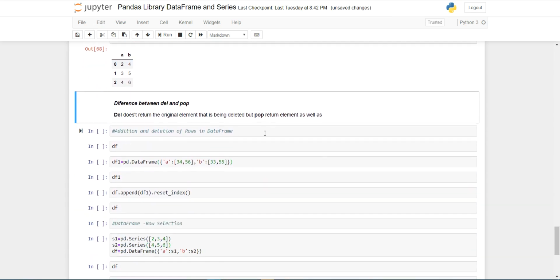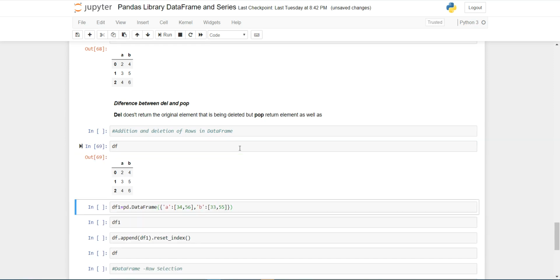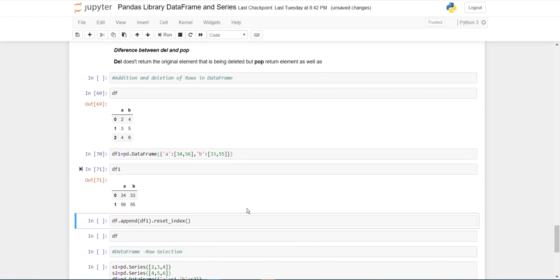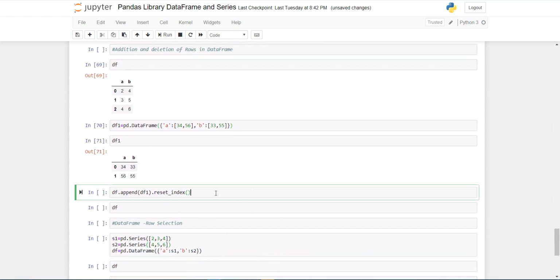Now addition and deletion of rows in a data frame. Here I have a data frame df that contains 2 columns A and B, and these 2 columns contain 3 elements. Now I have created another data frame df1. It contains columns A and B, and only 2 elements in each column. Now, with the help of the append function, here I am appending the df1 data frame on df.